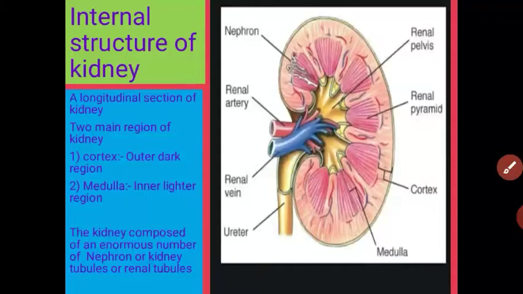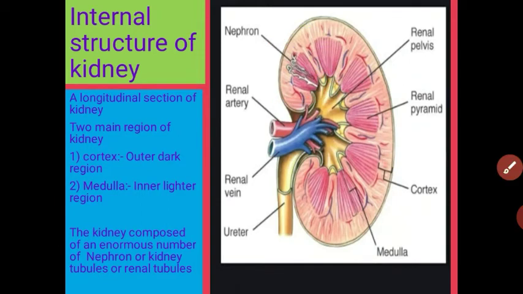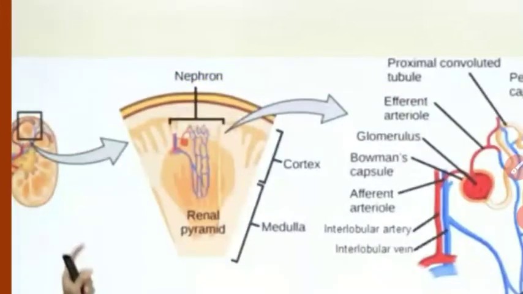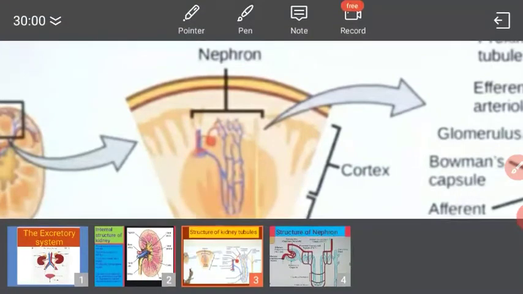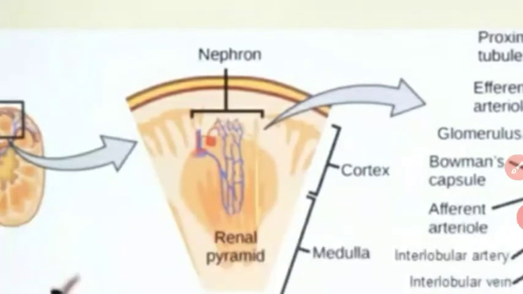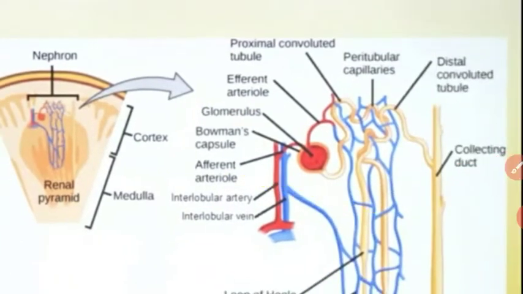Let us see the structure of the nephron. What are the parts of the nephron? First, we will zoom in on this part. See, students, this is the longitudinal section of the kidney. When I zoom in on this part, it looks like this. The nephrons lie in both the cortex region and the medulla region. Some part of the nephron lies in the cortex region, and the tubular parts lie in the renal medulla, and the nephron has this structure.